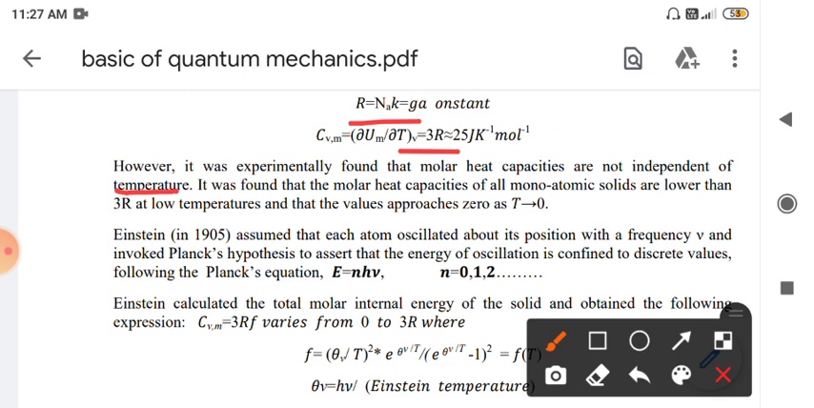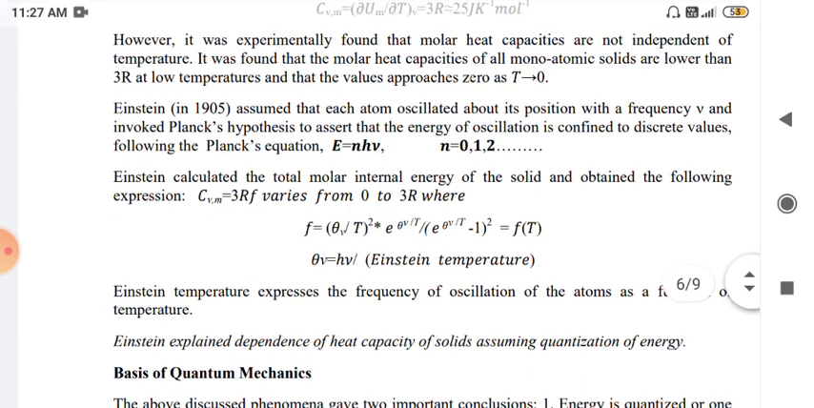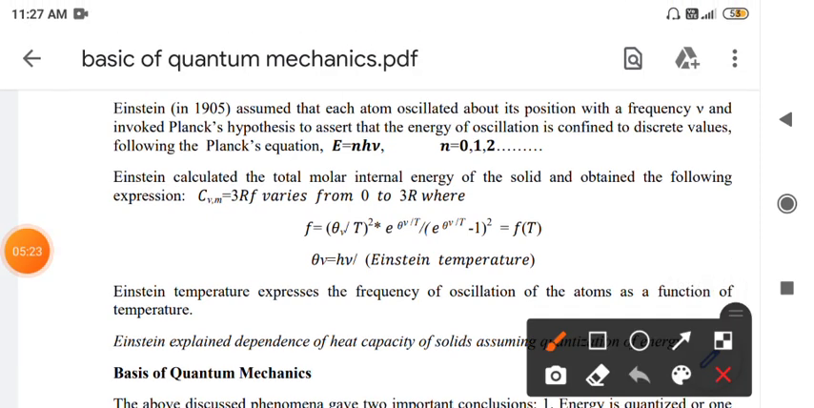It has been found that the molar heat capacity of all monoatomic solids is lower than 3R at low temperature, and as the temperature approaches zero, the heat capacity approaches a finite value. Einstein in 1905 assumed that each atom oscillates about its mean position with a certain frequency. So the Planck hypothesis was used, again E equals nhν, where n is an integer.